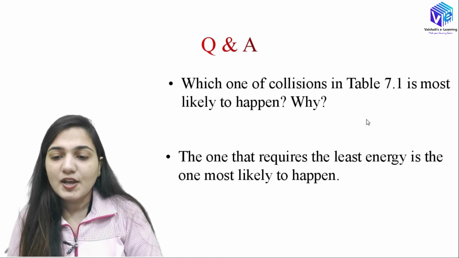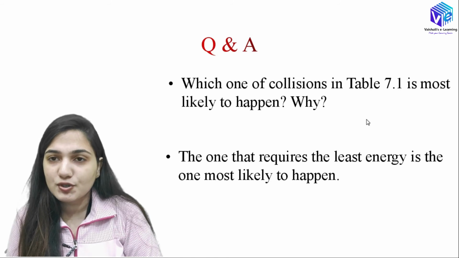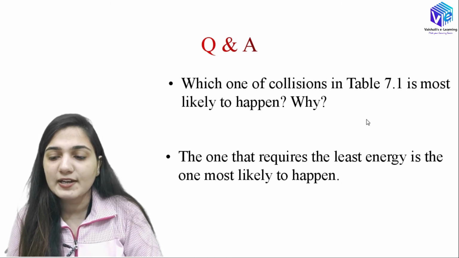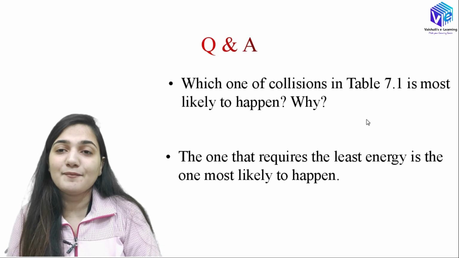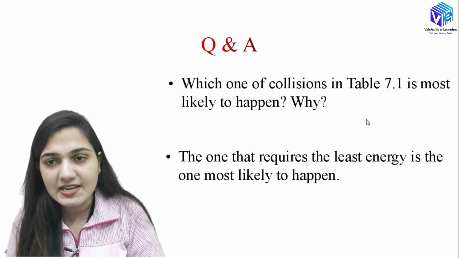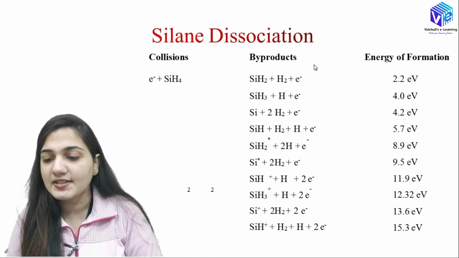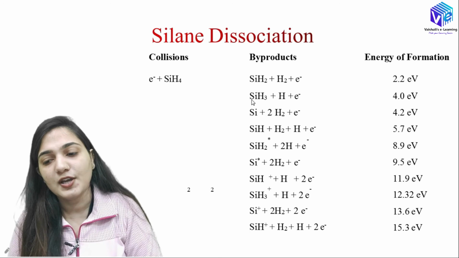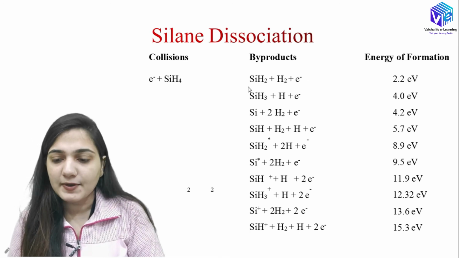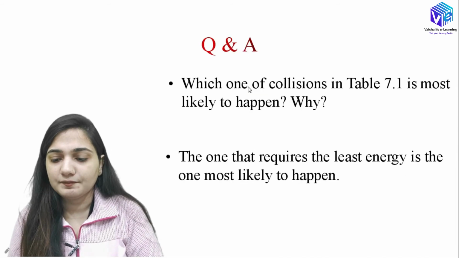different processes. Now coming to the question: which of the collisions in the previous table, which is Table 7.1, is most likely to happen? The most likely collision is the one happening at the least energy. You can see which collision happens at the least energy: SiH2 plus H2 plus electron. So this is the most likely byproduct that we form when we have silane dissociation.